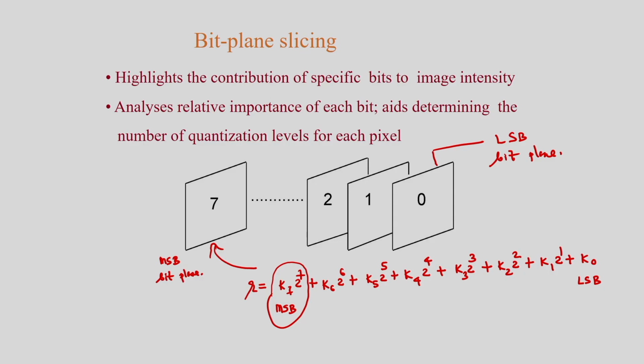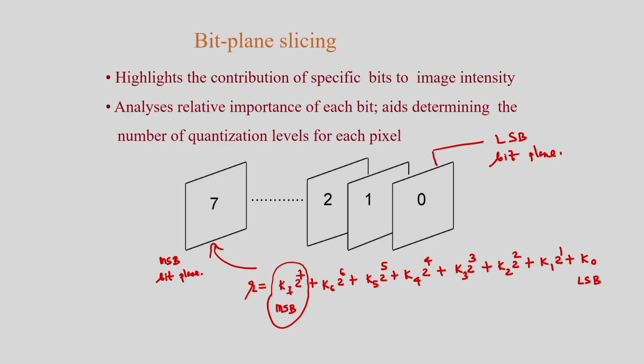This representation is quite important because I can highlight the contribution of specific bits to image intensity, and I can analyze the relative importance of each bit. So which one is important? Is bit 7 important, or bit 2, or bit 1? That I can see. So one use is to highlight the contribution of specific bits to image intensity, and also I can analyze the relative importance of each bit.